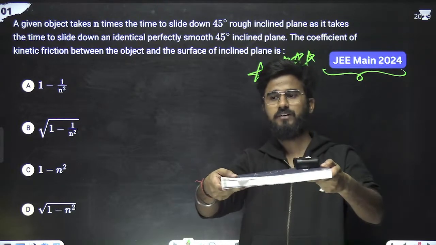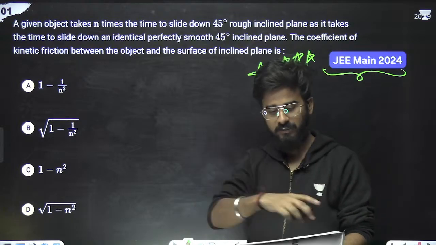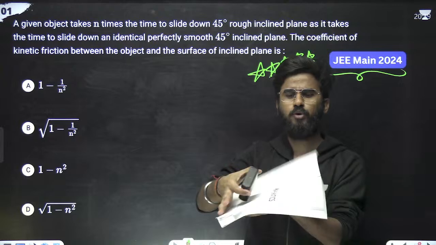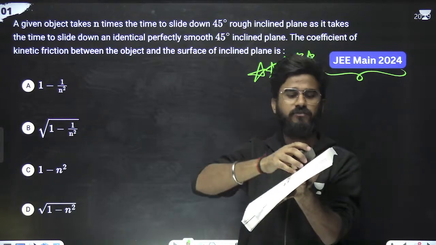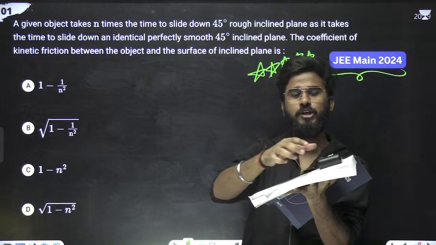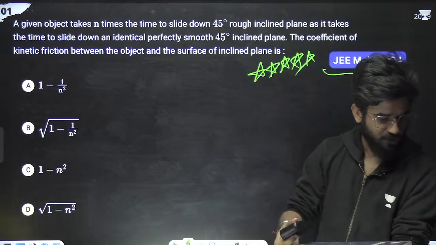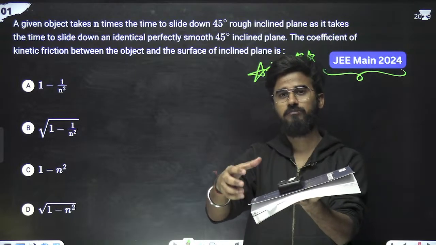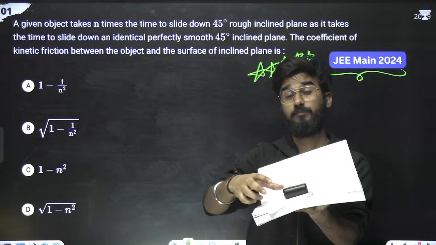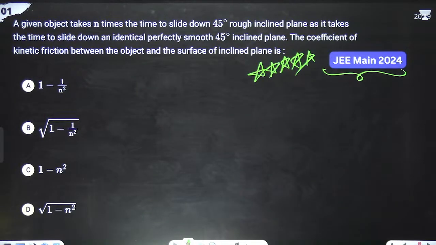Now, suppose that this is the inclined plane and this is the block. Now, suppose that we incline it. It is going downward. If the plane is smooth, it will take some time, suppose t1. Now, if the plane is rough, it will go slowly, but on the smooth plane it will go fast. Can you spot the difference? Here it is going fast, and here it is going slow because the plane is not smooth.